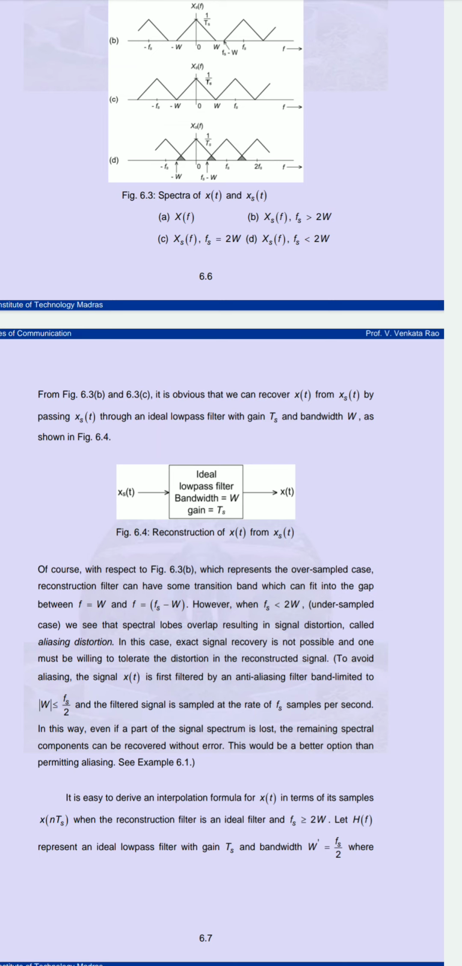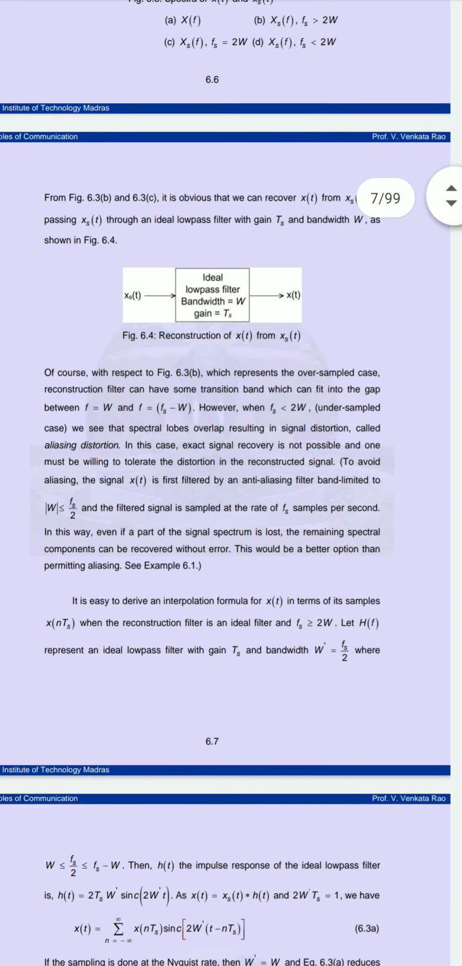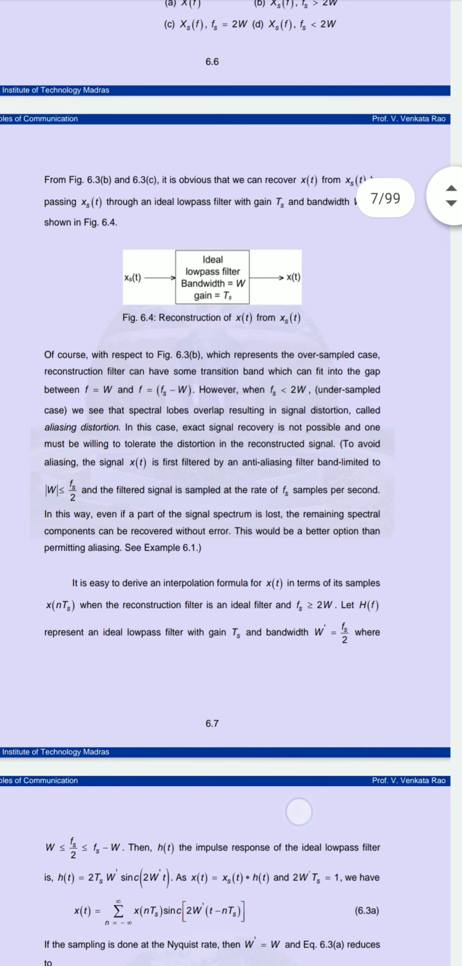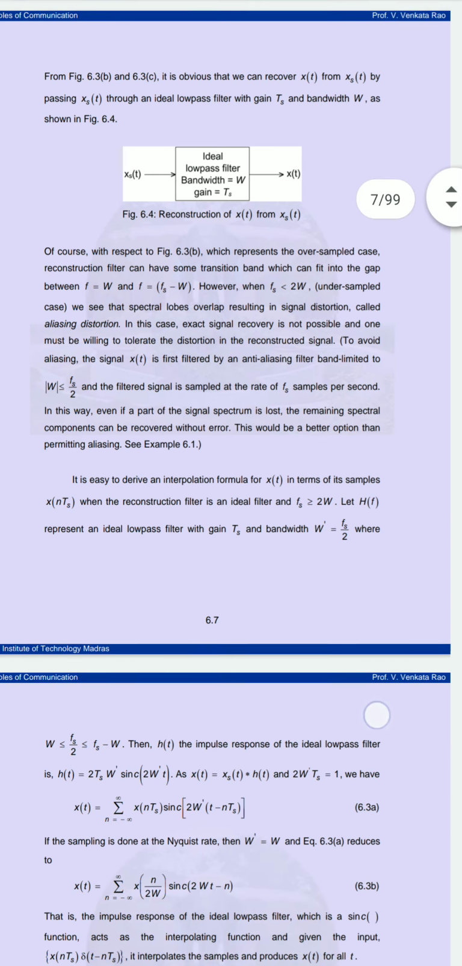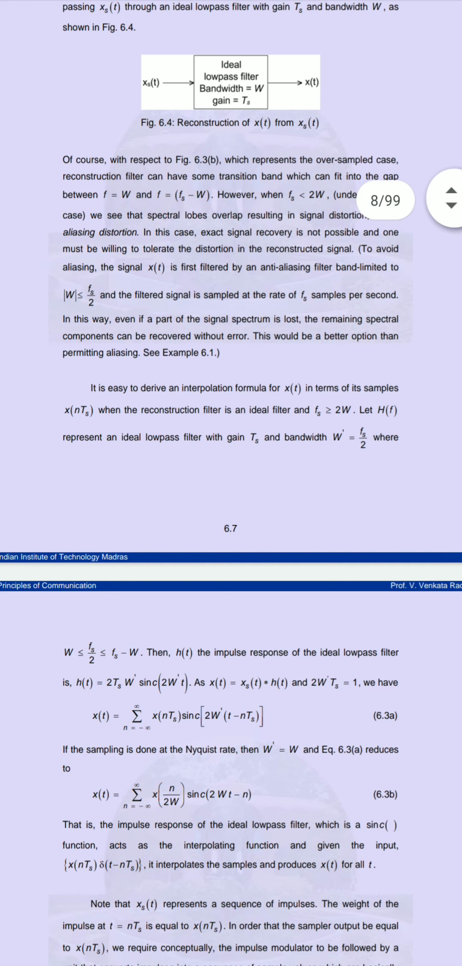So it is easy to derive the interpolation formula for x of t in terms of its samples. We are taking the samples, so we can take x of n Ts, because what we are doing here is converting analog into digital, taking some ordinate signal. So when we are doing the reconstruction, the filter is an ideal filter. So here we can see, if we are supposed to use the Nyquist theorem, we will require fs greater than or equal to 2W. Okay, thank you.